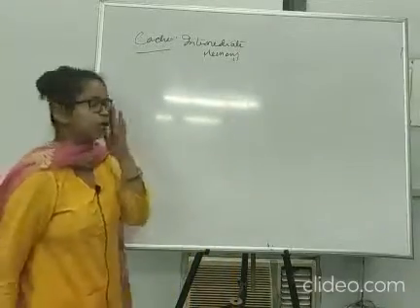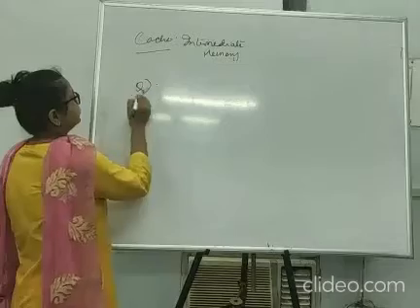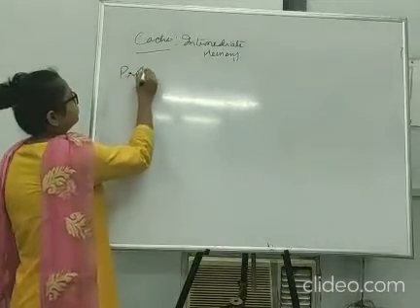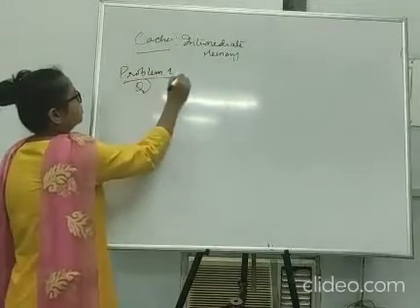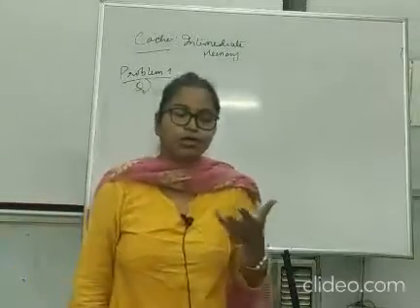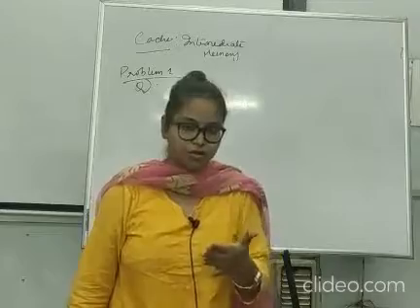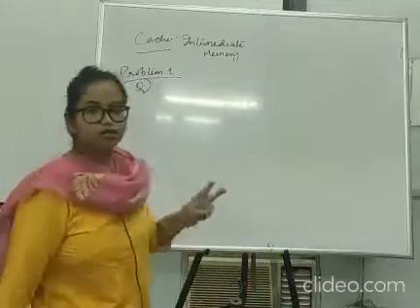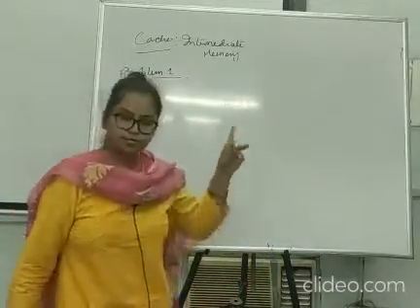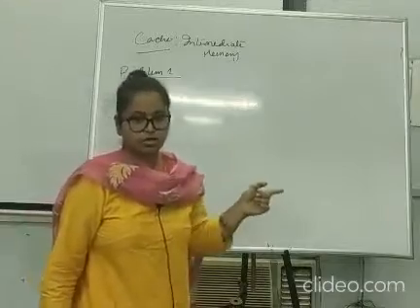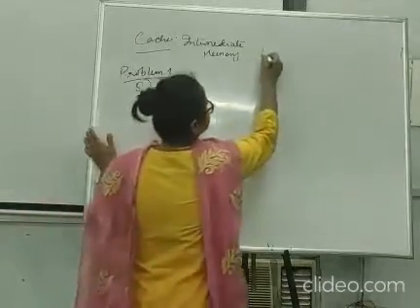Suppose the question is problem 1. See, doing problems will enhance your understanding regarding this topic. So that's why I have taken two problems based on the concept we just discussed now, that is the effective memory access time.